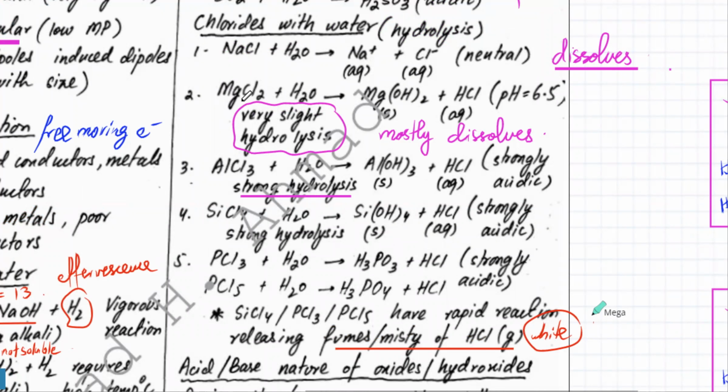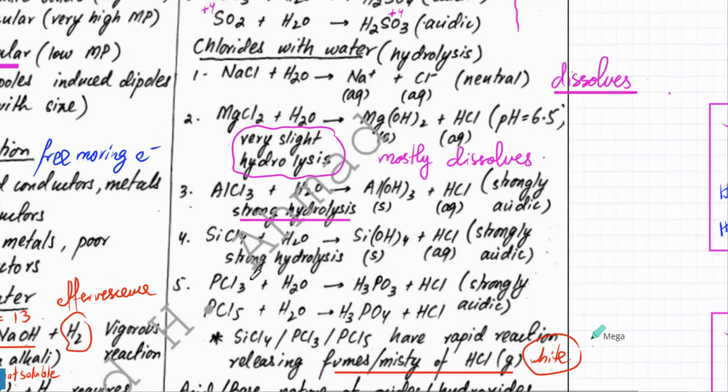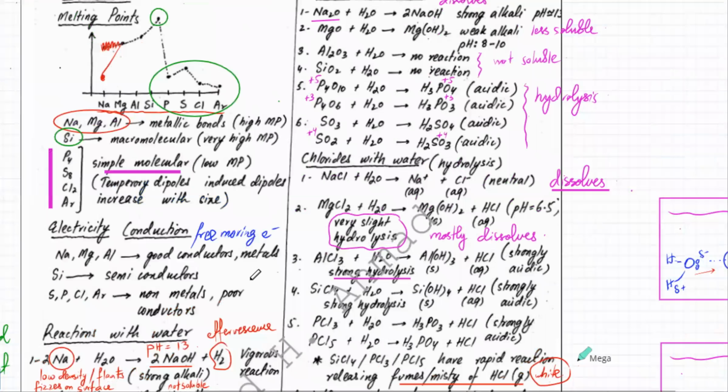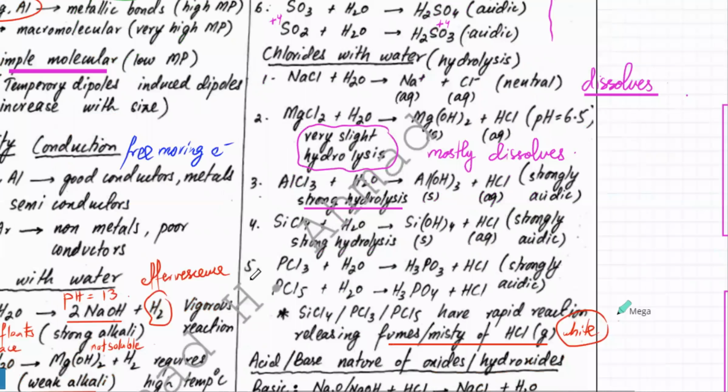Remember, NaCl dissolves, MgCl2 weak hydrolysis, then strong hydrolysis. Sulfur chlorides are not in your course, because they don't normally really exist that much. You just have to study up to phosphorus chlorides. So we did three things: the reaction of oxides with water, the reaction of chlorides with water, and the reaction of the metals with water.